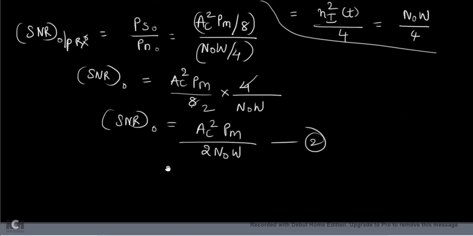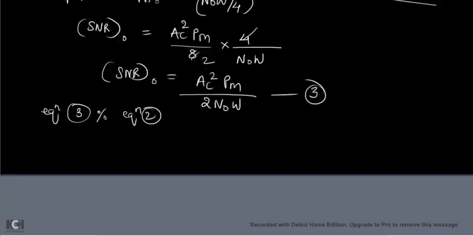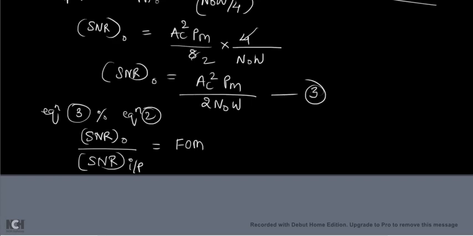I have to take it as equation number 3. Okay, so now what you do, you take equation 3 divided by equation 2. So that gives you what? SNR output divided by SNR input. What is SNR output divided by SNR input? That is called the figure of merit. In short, we can call it FOM. FOM, that is given by what?